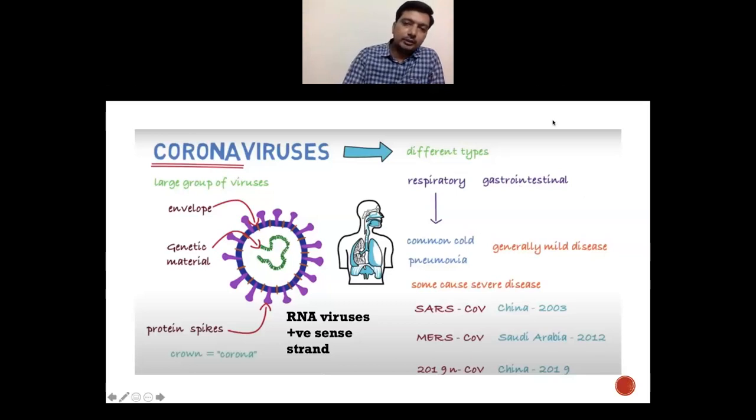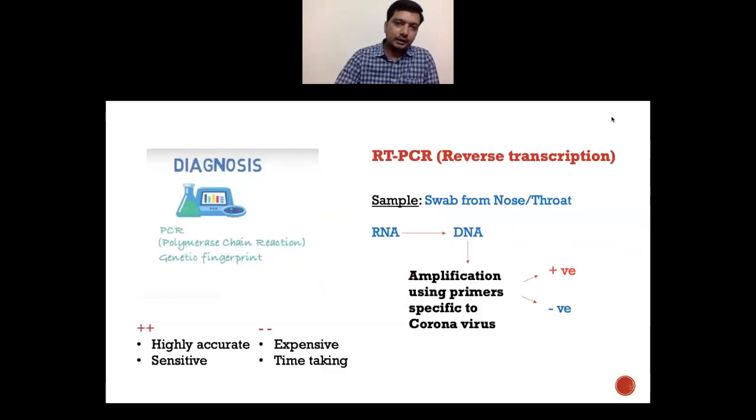Symptoms wise, we know that it affects the respiratory system. There are some cells in the respiratory system which have receptors to which coronavirus binds, causing common cold-like symptoms and also pneumonia-like symptoms, where fluid gets filled in the alveolar regions of the lungs. But studies are suggesting that it also has the ability to infect various tissues and various parts of the body as well. So questions can come on these aspects.